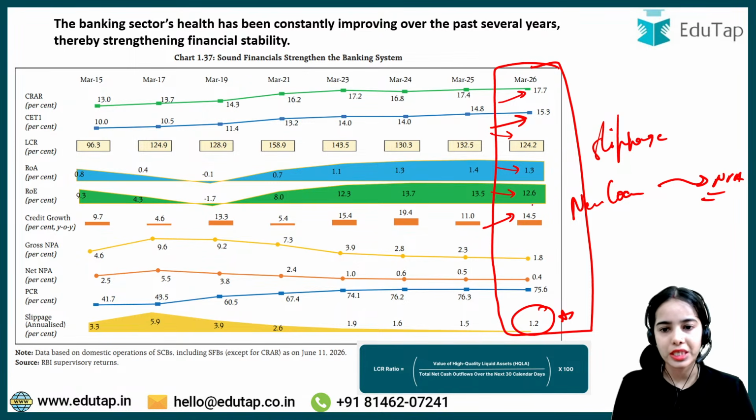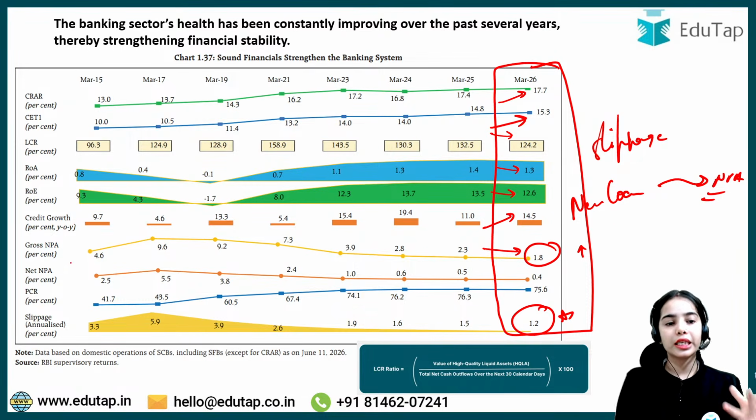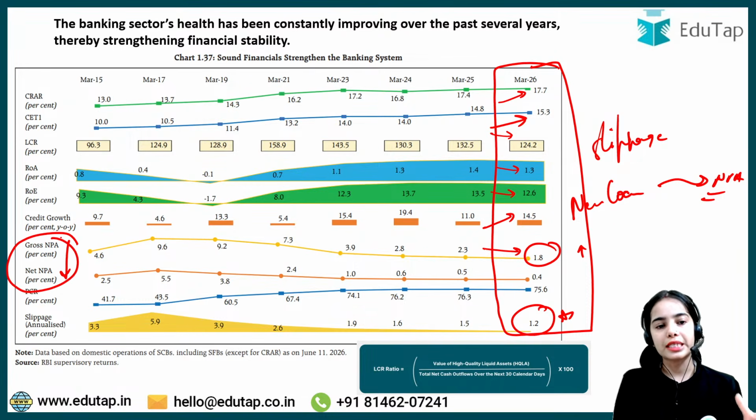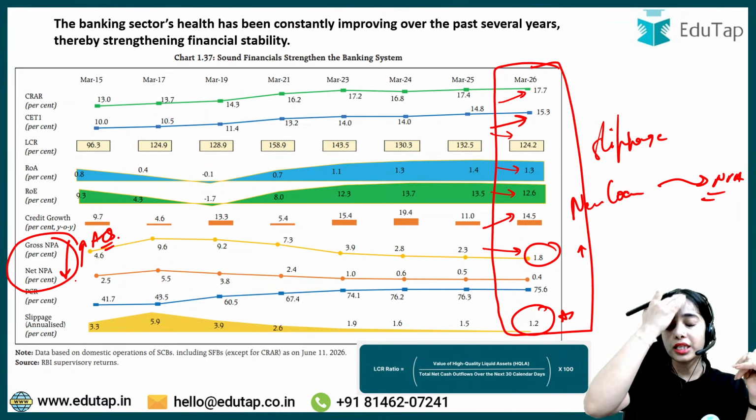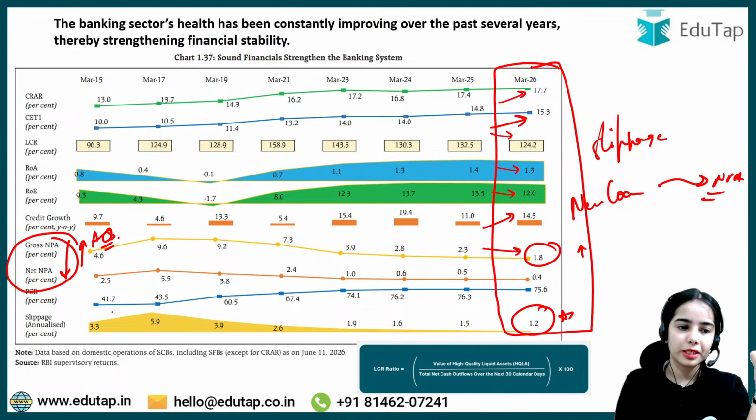Credit growth has increased. The gross non-performing asset has decreased, but this is good because the decrease in gross non-performing asset and net non-performing asset shows that there is the improvement in asset quality. Okay, non-performing assets are reducing, that means there is improvement in asset quality. PCR, provisioning coverage ratio, has decreased slightly. Okay, slippage has decreased, so this is also good.